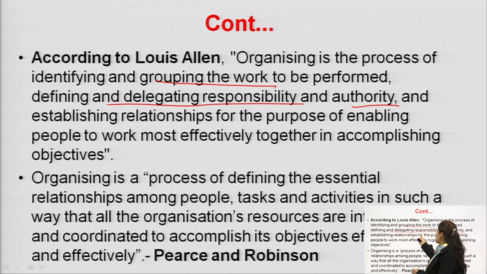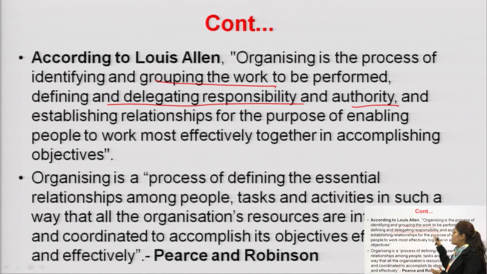And establishing relationships for the purpose of enabling people to work most effectively together, accomplishing objectives. After allotting authority and responsibility, he has to make a formal relationship among employees, that is, which person needs to report to which person. That means who will be the supervisor in the organization and who will be the subordinate of that particular employee.